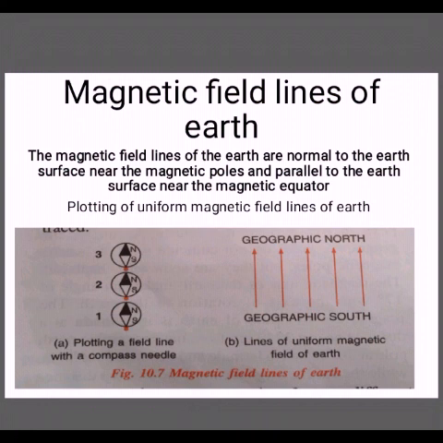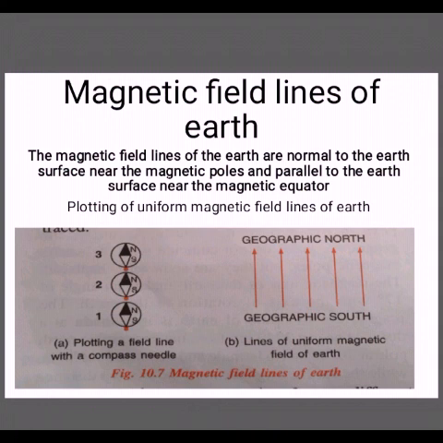If a magnetic needle is suspended such that it is free to rotate in a vertical plane, and it is taken around the earth through its geographic poles, we find that at two places the magnetic needle becomes normal to the earth's surface and it becomes vertical. These points are called earth's magnetic poles. At other places it becomes parallel to the earth's surface and it becomes horizontal. These points lie on the earth's magnetic equator. At other places it rests making different angles with the horizontal. The two places where the magnetic needle becomes vertical are called magnetic poles. The line joining the places where the magnetic needle becomes horizontal is called the magnetic equator.